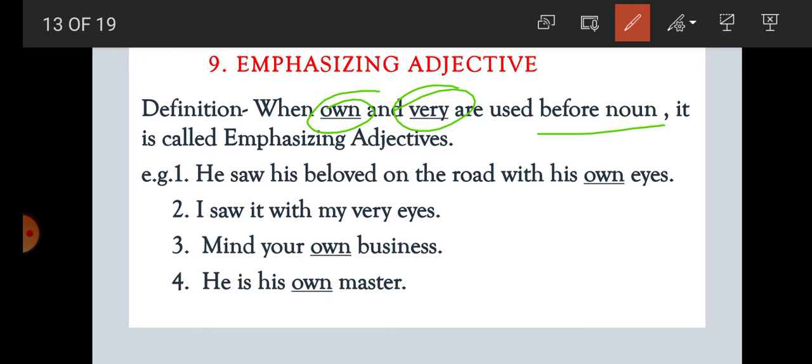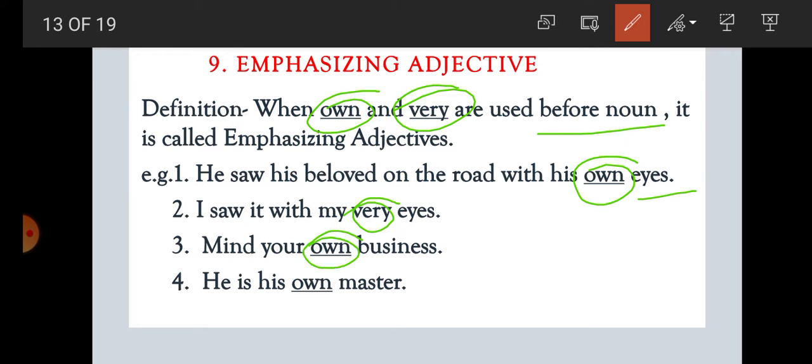Example number 1, he saw his beloved on the road with his own eyes. So eyes is here the noun and own is the emphasizing adjective. I saw it with my very eyes. So what is very here? Emphasizing adjective. Mind your own business.